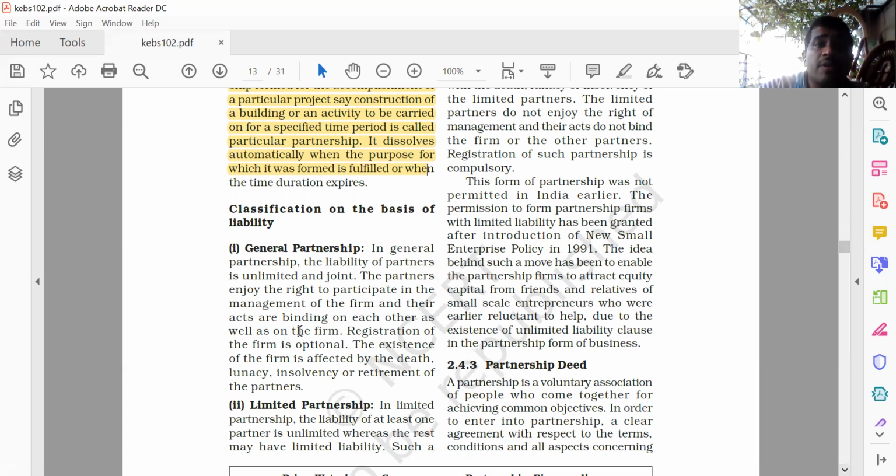So this was our general partnership. In general partnership, the liability of the partner is unlimited and joint. The partners enjoy the right to participate in the management of the firm and their acts are binding on each other as well as on the firm. The registration of the firm is optional. The existence of the firm is affected by the death, lunacy, insolvency or retirement of a partner.